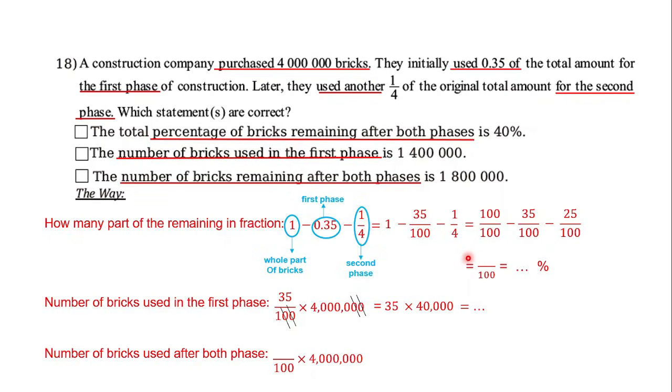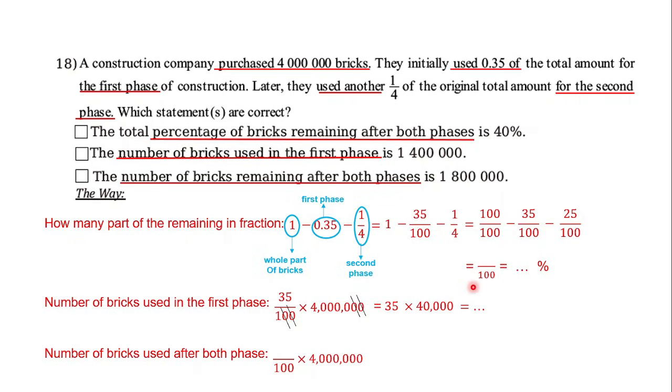So you can use the real answer of the first statement, the part of the remaining fraction in percentage, to answer statement number 3. So just use it. How many percent? Just multiply it with the initial number of bricks.